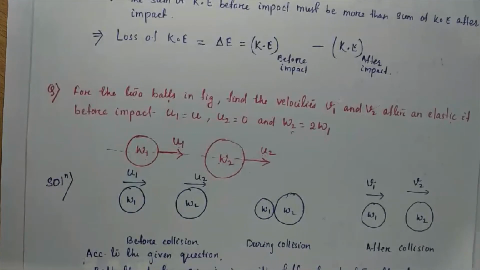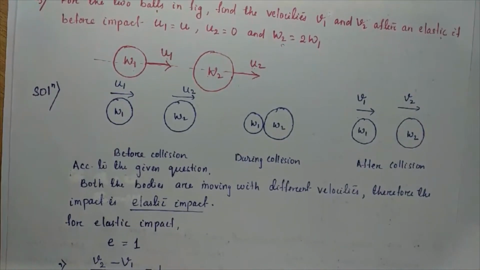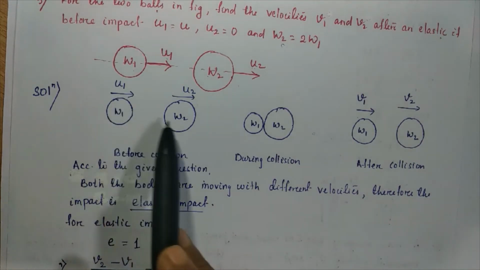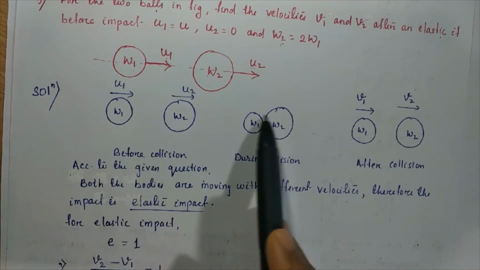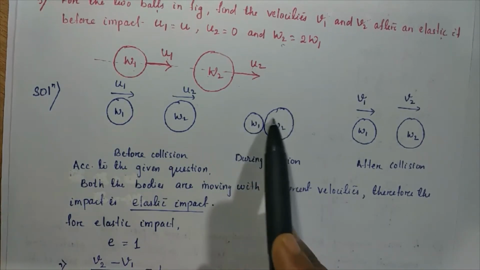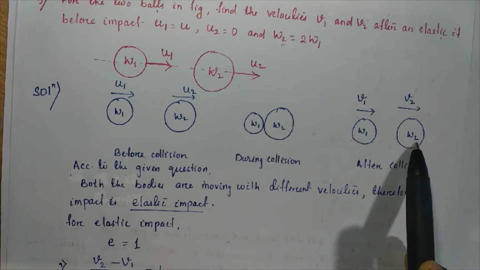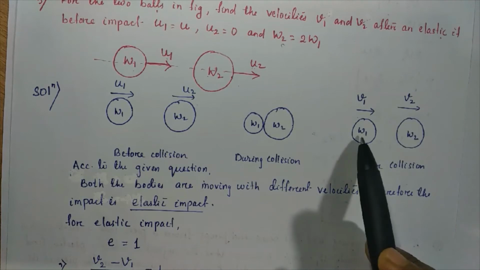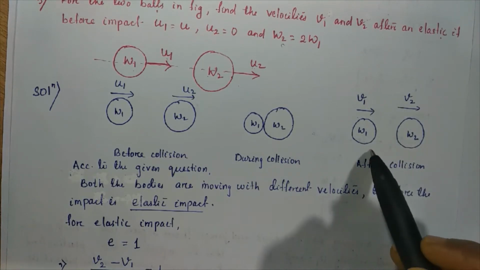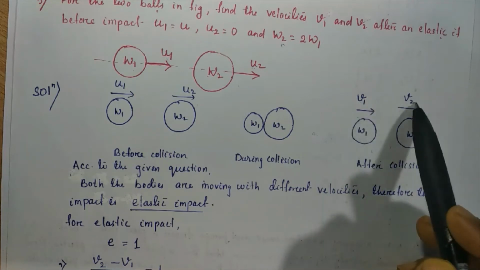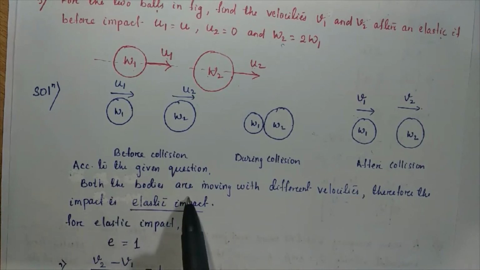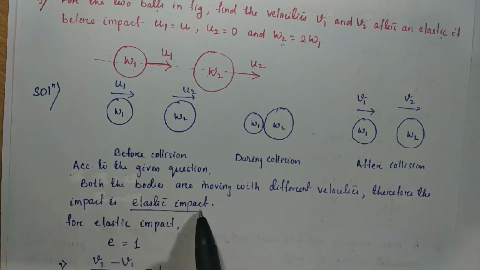Now we draw the diagram for the case before collision, during collision and after collision. Before collision, the case will be like this: w1 is moving with velocity u1 and w2 with u2. During collision, both the bodies come in contact with each other, and after collision both the bodies get separated from each other with the velocities v1 and v2. As this is the elastic impact case as per the question, both the bodies move with different velocities.